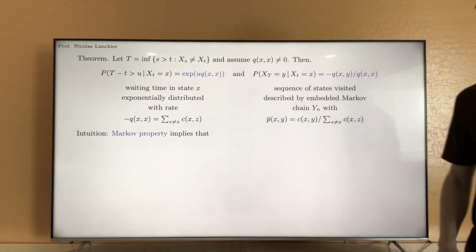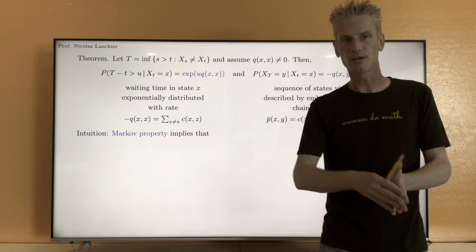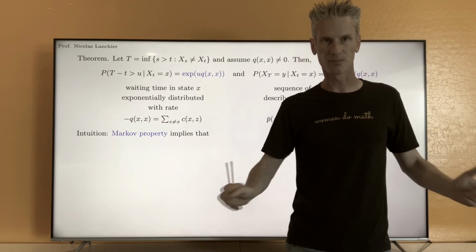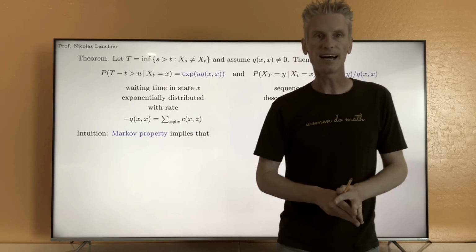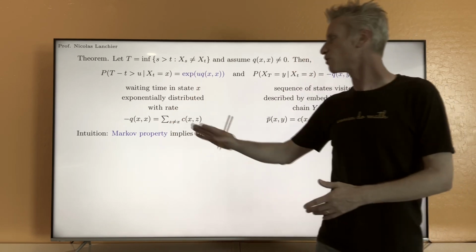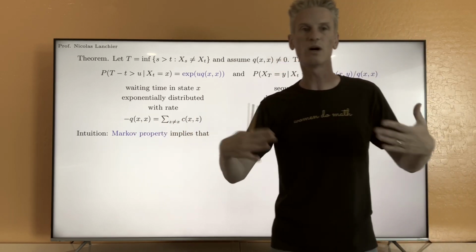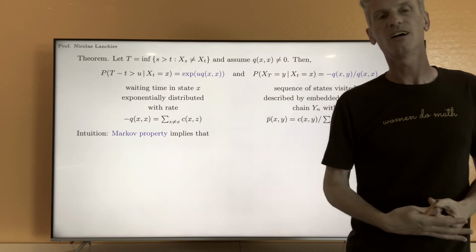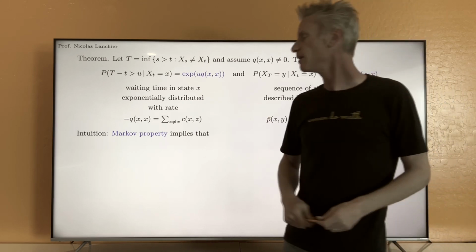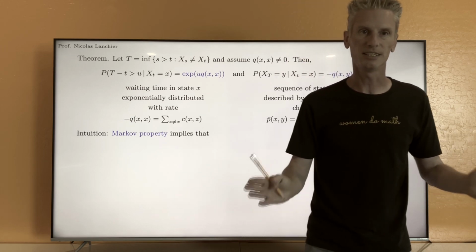So the Markov property tells us that given the present, past and future are independent. You can apply that to the question when and to the question where. If you think of what the Markov property says in terms of waiting time, it says that, again, given the present, past and future are independent.